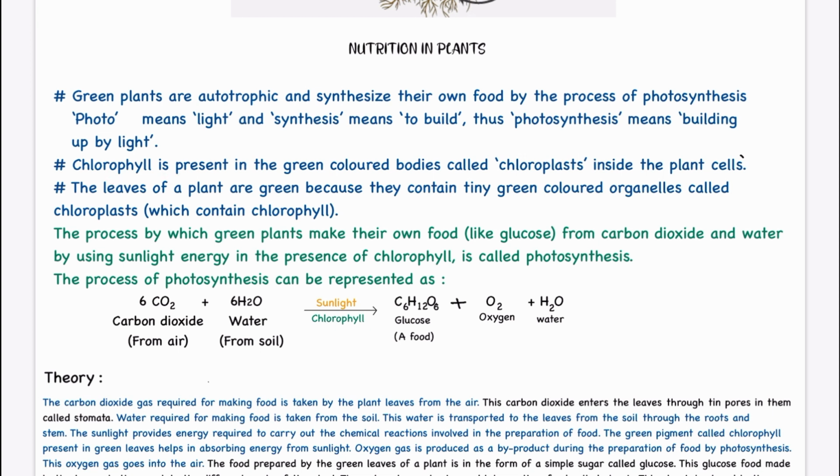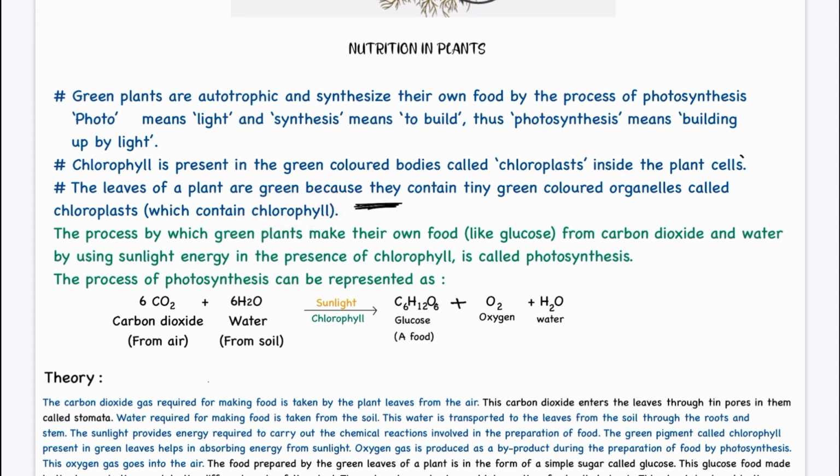Chlorophyll is present in green colored bodies called chloroplasts inside the plant cell. The leaves of a plant are green because they contain these tiny green colored organelles called chloroplasts, which contain chlorophyll. Okay, so now we have this green color pigment.